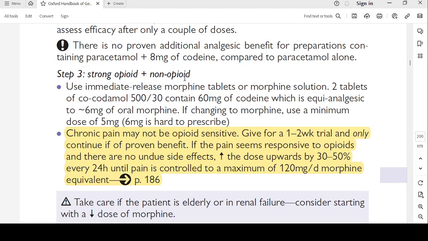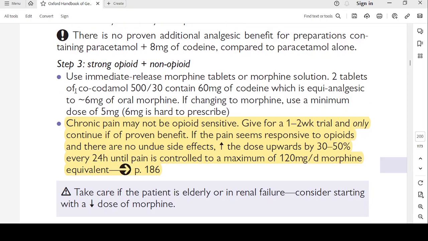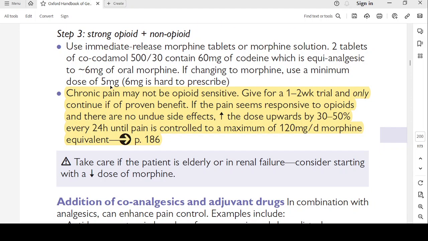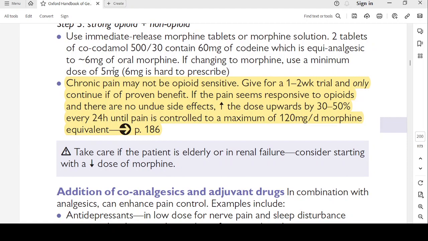Step 3, strong opioid plus non-opioid. Use immediate release morphine tablets or morphine solution. 2 tablets of co-codamol 500/30 contain 60 milligrams of codeine, which is equianalgesic to 6 milligrams of oral morphine. As we know, the conversion of codeine to morphine is divided by 10. So this is equivalent to 6 milligrams of oral morphine. If changing to morphine, use a minimum dose of 5 milligrams because 6 milligrams is hard to prescribe. You cannot find a 6 milligram tablet. So only 5 milligram doses you will be able to find.